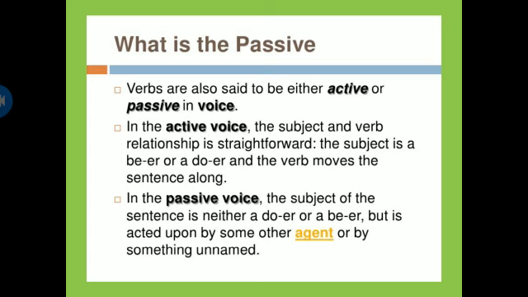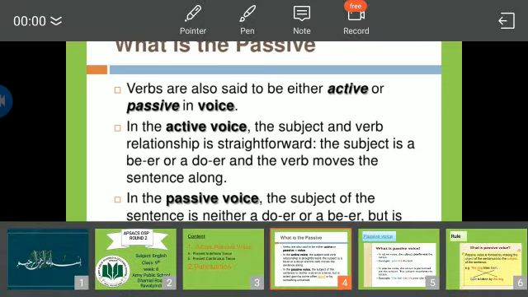First we will discuss what is the passive. Verbs are also said to be either active or passive in voice. In the active voice, the subject and verb relationship is straightforward. The subject is a doer and the verb moves the sentence along. In the passive voice, the subject of the sentence is neither a doer nor a bearer, but is acted upon by some other agent or by something unnamed.